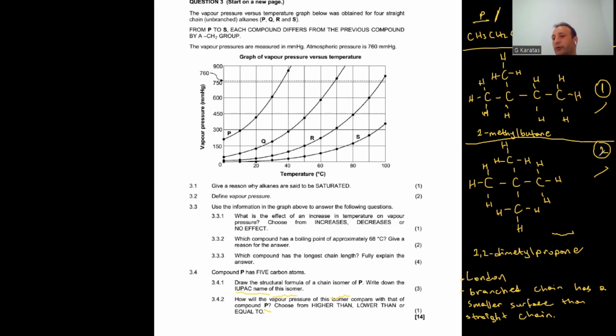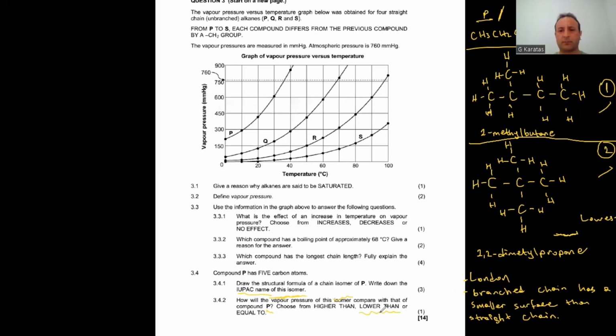That makes compound 2 form the weakest London forces, so compound 2 has the lowest boiling point, while compound P has the highest boiling point. So here we can say the isomer of this compound has a lower boiling point than compound P, which means it has a higher vapor pressure. That is the reason.